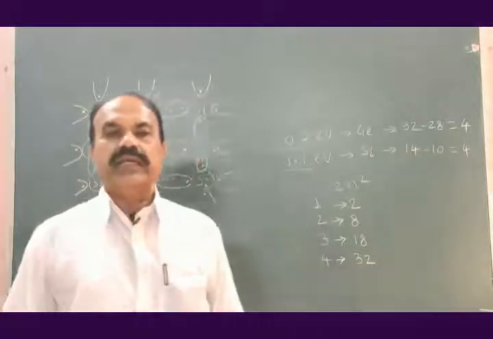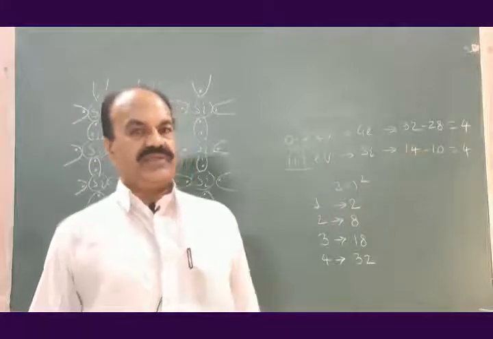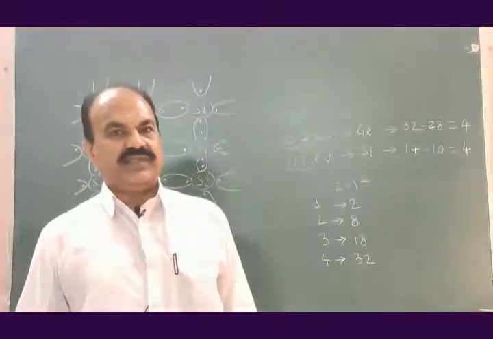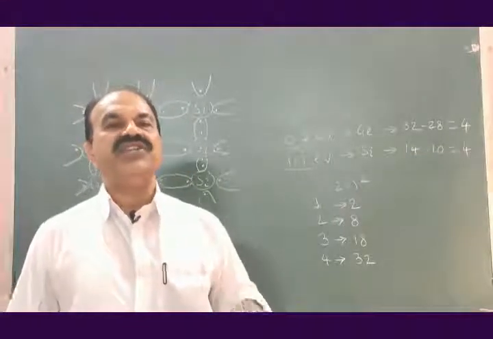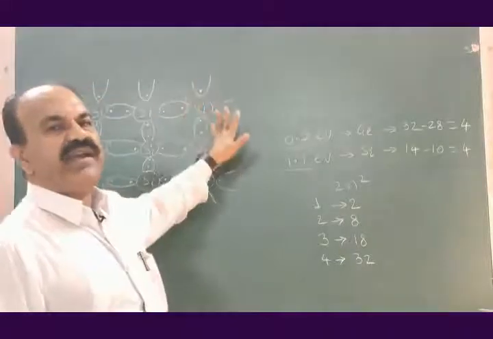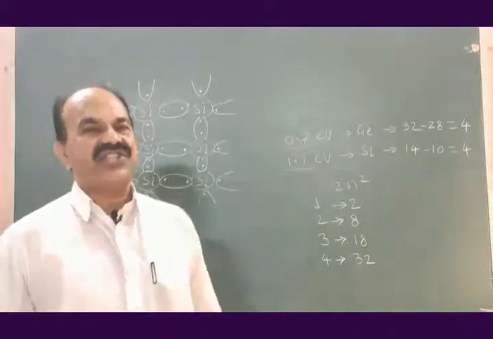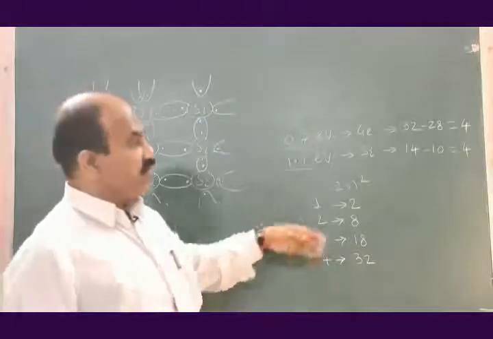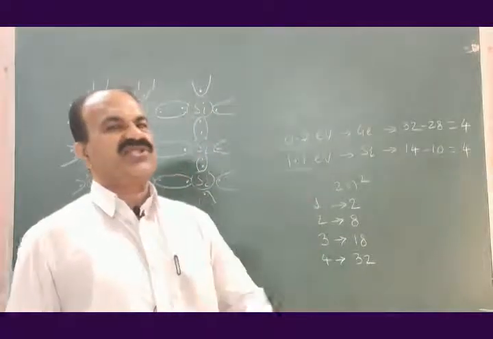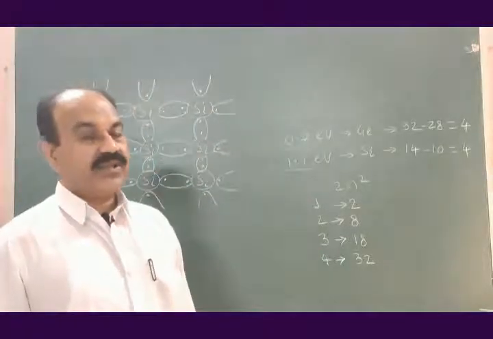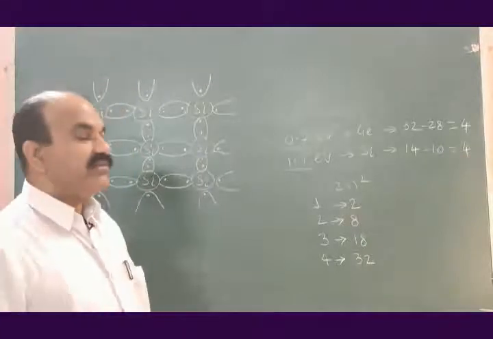Now, at room temperature, certain thermal energy is received by the silicon crystal structure. The same is true for the germanium crystal structure. Because of this thermal energy, what will happen?